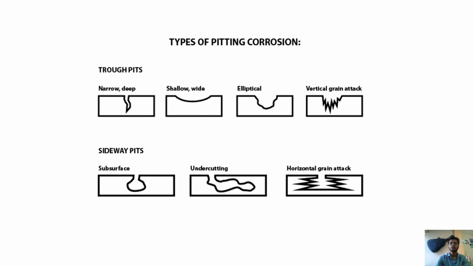Types of pitting corrosion. Types of pits: narrow and deep, shallow and wide, elliptical, vertical grain attack, sidewise pits, subsurface, undercutting, and horizontal grain attack.